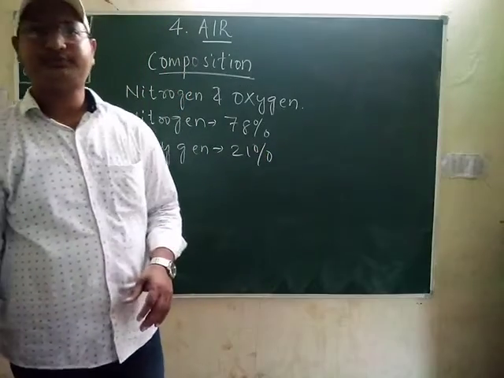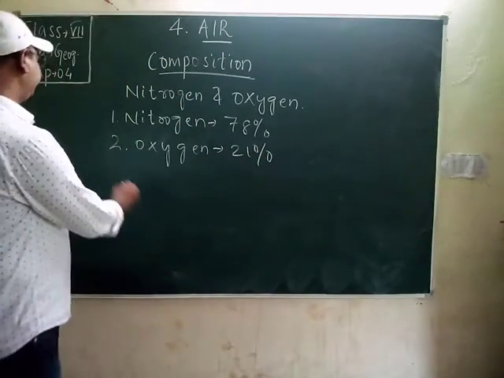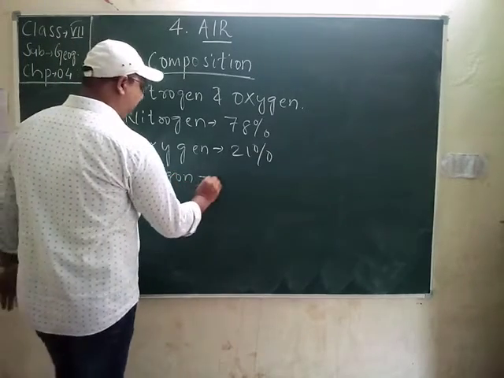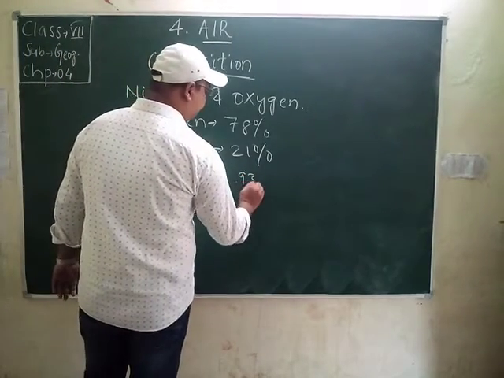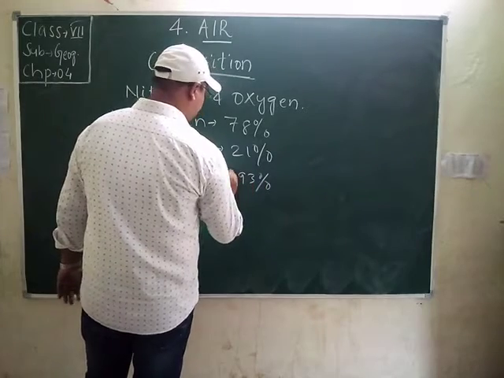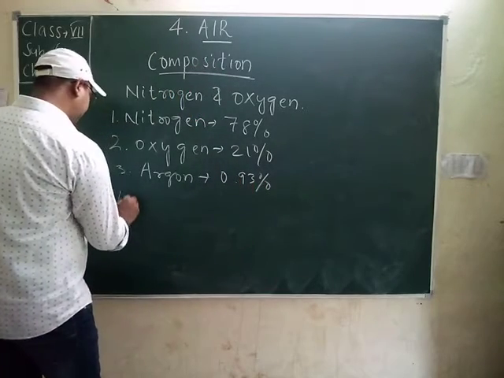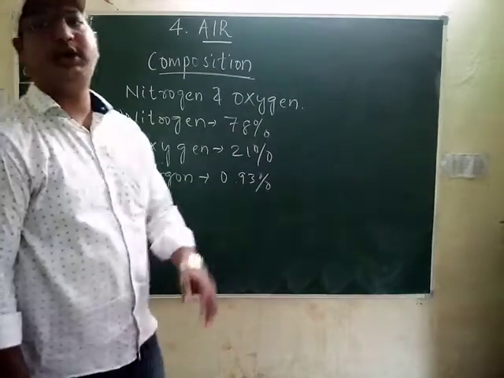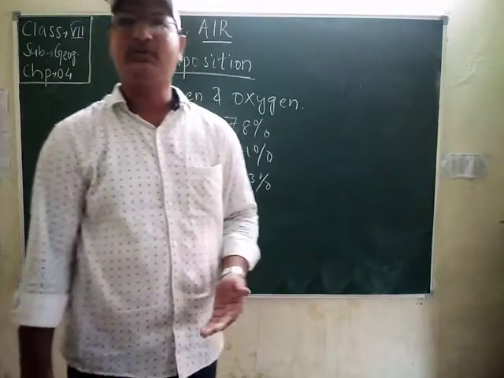Then students, it is argon, about 1%. It is 0.93%. And the last one, students, is carbon dioxide.